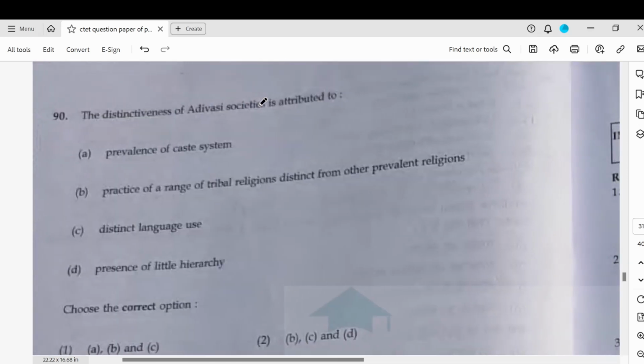And the last question, question 90: the distinctiveness of the Adivasi societies is prevalent in which of the following? So they don't have a caste system, practice of a range of tribal religions distinct from others, yes. Distinct language use, presence of little hierarchy. So B, C, and D.